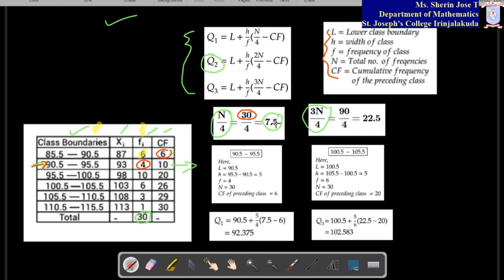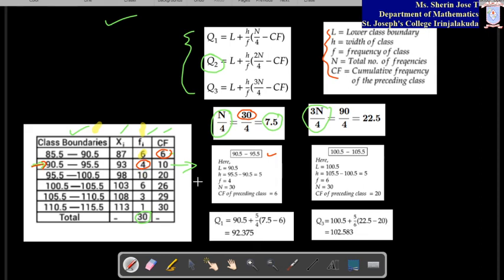Once you get this value, you have to consider the cumulative frequency just coming next. So 7.5 is coming, and the next bigger value in the cumulative frequency is 10. So 10 corresponds to this class, and that is the class we consider for the calculation of Q1. In this, the lower limit is this. h is the difference of these two class limits, so that is 5.